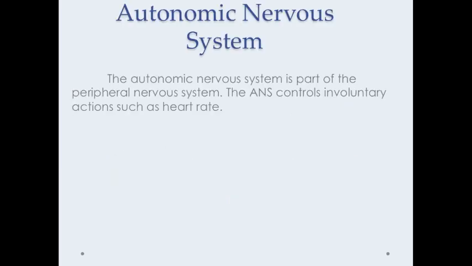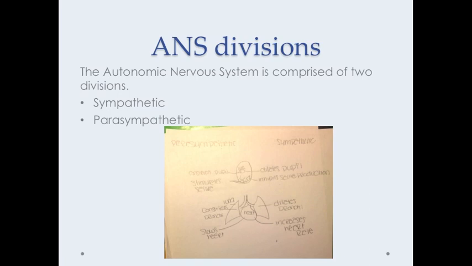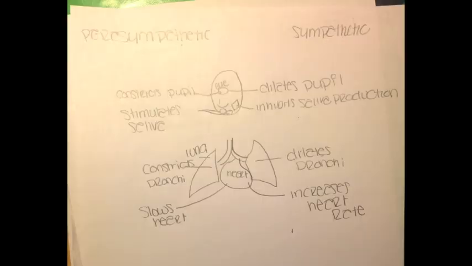The autonomic nervous system is part of the peripheral nervous system. It controls involuntary actions such as heart rate. The autonomic nervous system is comprised of two divisions, the sympathetic and the parasympathetic. Here is a picture of the parasympathetic and the sympathetic in some parts of the body. As you can see, the sympathetic dilates the pupil, while the parasympathetic constricts the pupil.